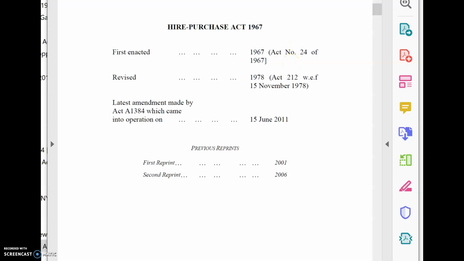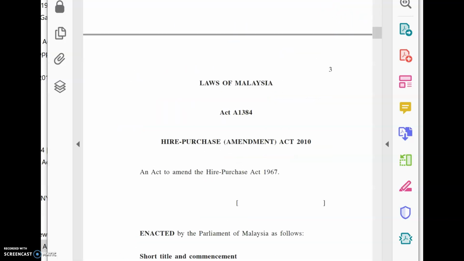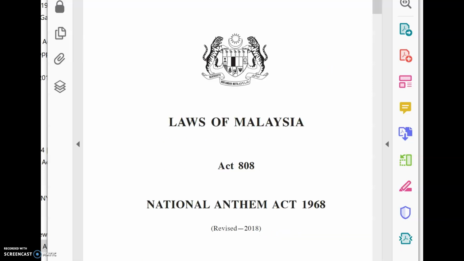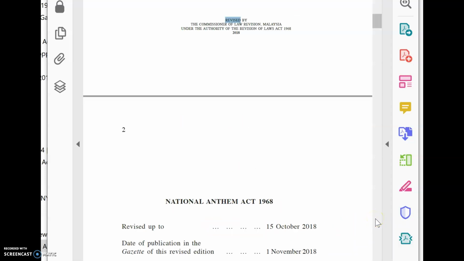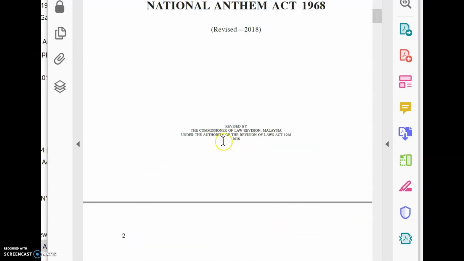Now we have a look at another one, this is Capital Market. Can we close this one? Okay. Revise. Look at this act, National Anthem Act 1968. Can you see revised 2018? So it's been revised to 2018. So look at the details. Look at the details if you want to see the details. Revised by the Commissioner of Law Revision.